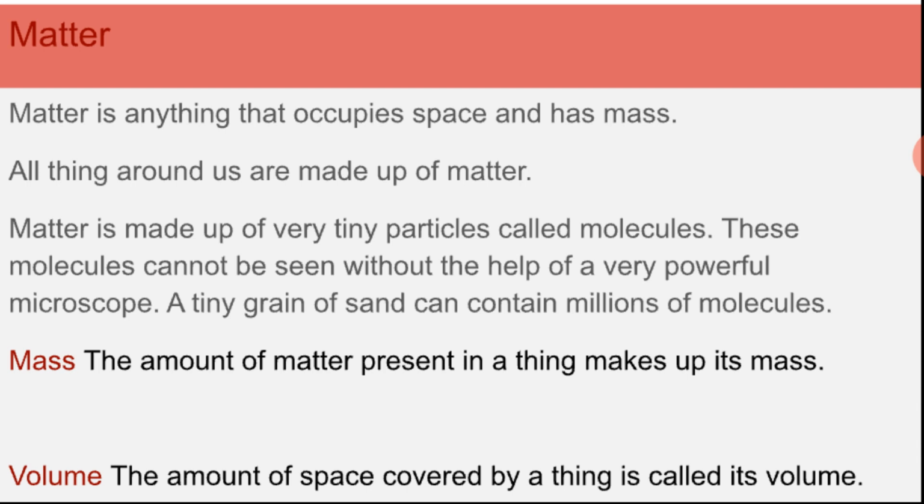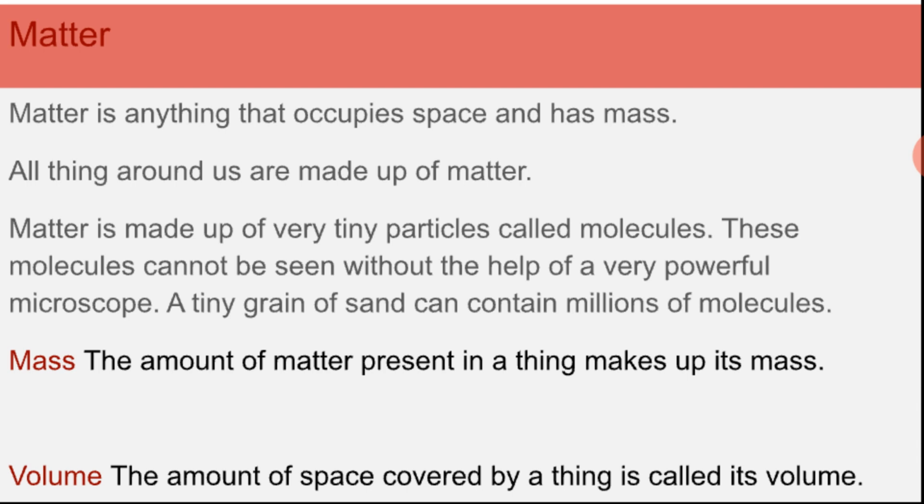Matter is made up of very tiny particles, and these particles are called molecules. These molecules cannot be seen without the help of a very powerful microscope.